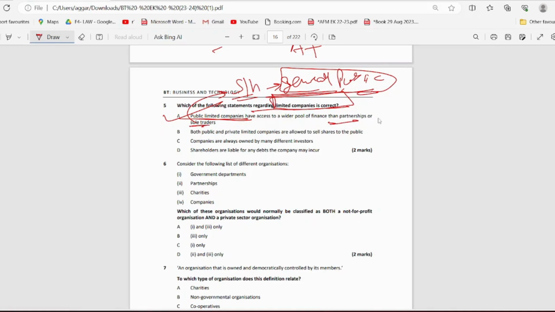If your father is a businessman, it would be a sole trader, or a partnership with some of his friends or family members. So there they won't be picking up money from the general public. If I want to invest in your father's company, I won't be able to, because that is not a public limited company. So that is the reason a public limited company obviously has a wider range of finance, because they can sell their shares and allow the public to invest in their company, right? So this is the correct answer.